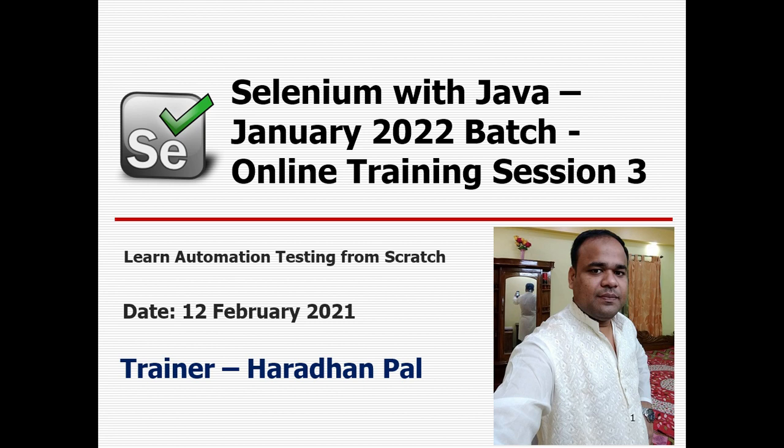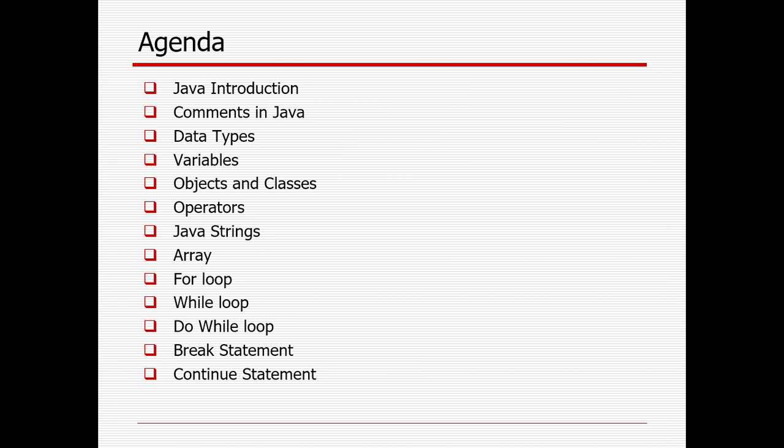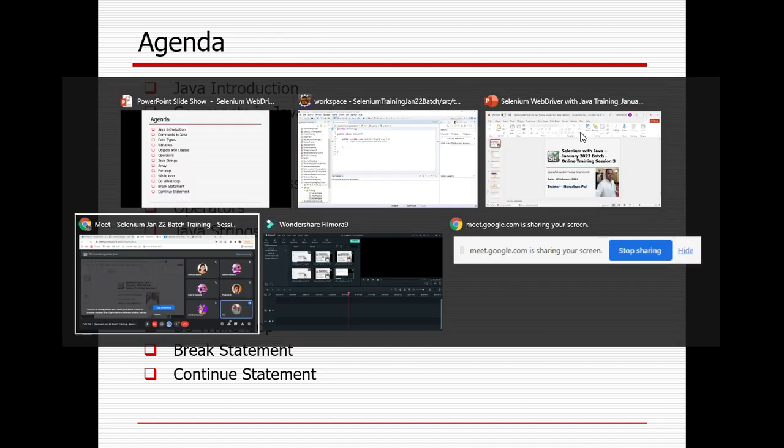So today we'll start Java. The next 4 sessions will be basic and advanced Java, where you will get a complete understanding of Java: what the different types of variables available are, what the object class is, what an array is, and other things.